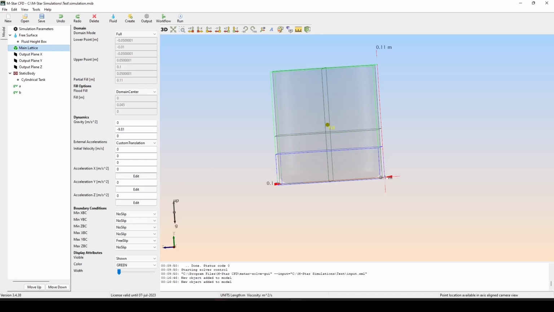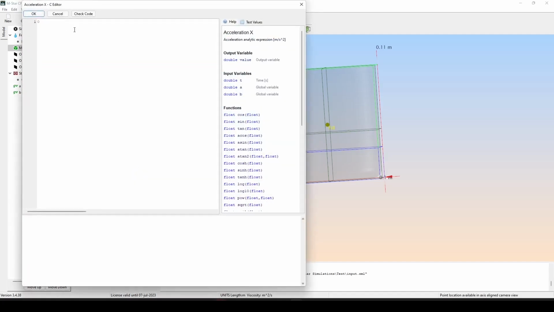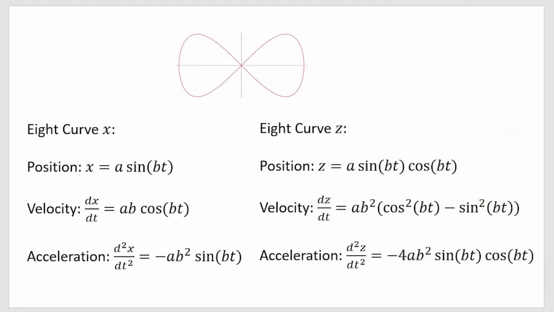Back to our main lattice. And let's edit the acceleration. We have our equation from before. And we need the acceleration here.